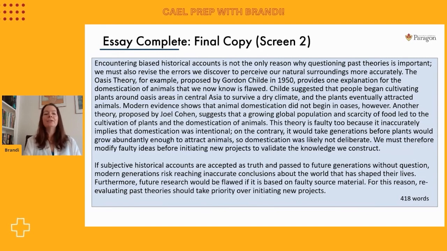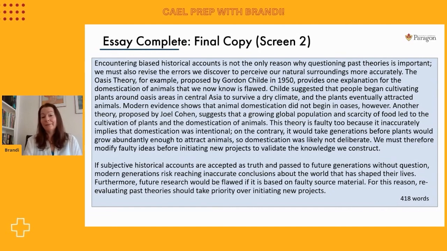So on the real test, you might not have time to write quite as much detail. This second body paragraph in particular, the listening passage that we wrote about, is quite long. All right, so we've practiced together over these last few weeks taking evidence from the source and incorporating them into our writing. So that's great. But on the real Cael test, again, you might not have quite enough time to include all of these details. Just be conscious of that. If you can write 400 words in 35 minutes, great. If not, it's okay to make these paragraphs a little bit shorter and less detailed.